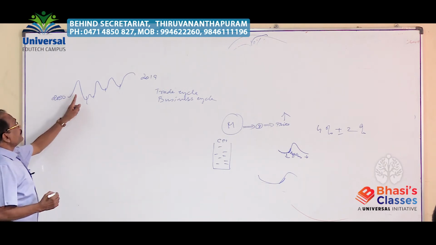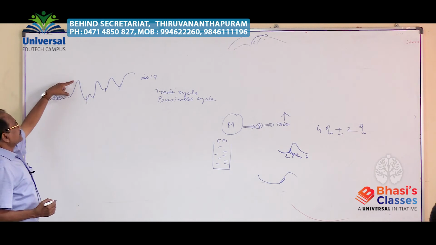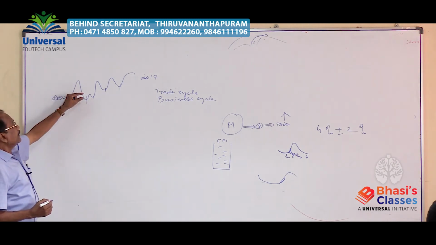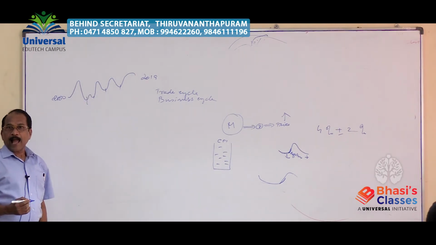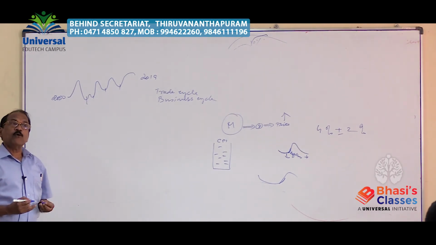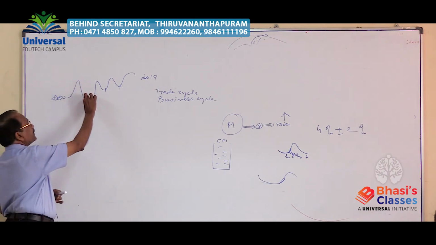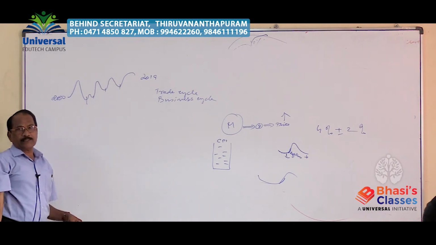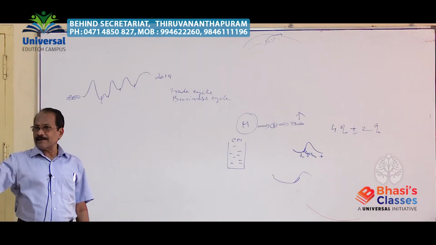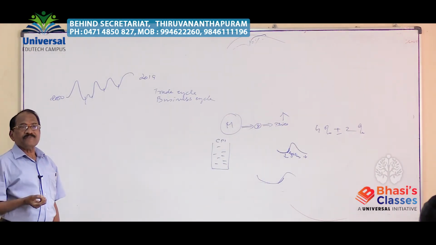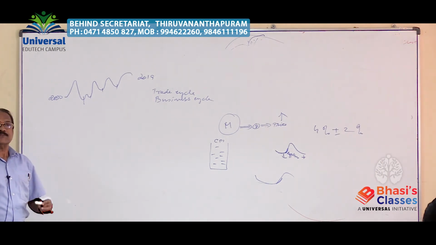When you take the cycle, its amplitude and length: upswing in the first cycle, second cycle upswing, third cycle upswing, fourth cycle upswing. The amplitude may differ from one cycle to the other. There is no such fixed sequence. Exactly in this manner it will never go. The amplitude of each cycle may vary from one cycle to the other.